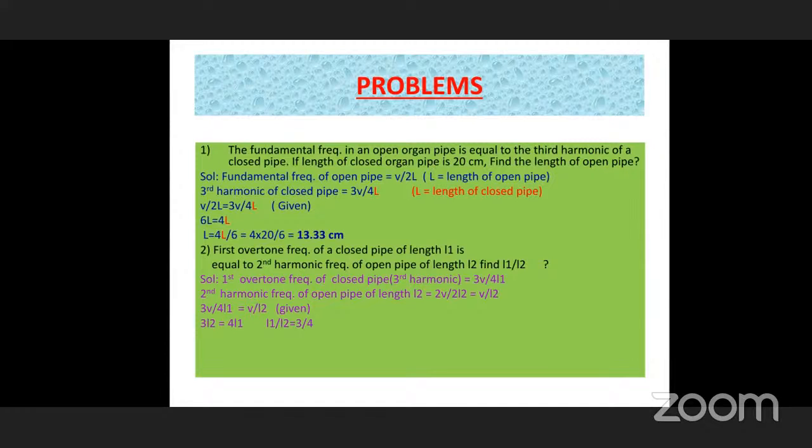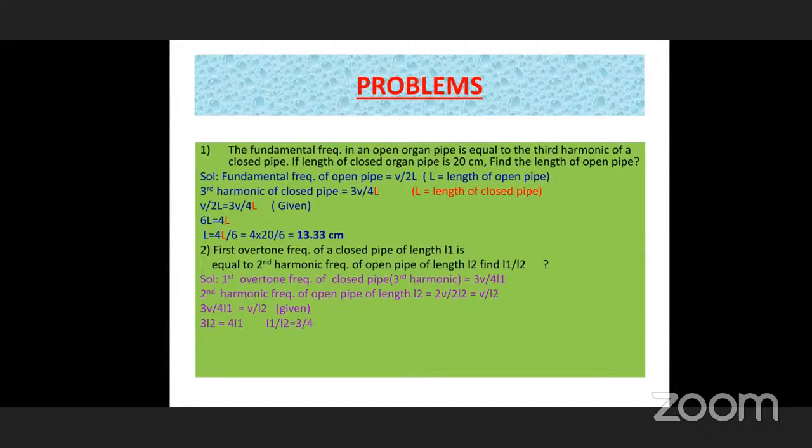As you have considered, the first overtone is 3V by 4L1, where L1 is the length of the closed pipe. Now, the second harmonic frequency of the open pipe, no problem with this. If it is an open pipe, you can directly use 2V by 2L, according to your formula, since both sides are open. You should remember that when it is open, you can use V by 2L, 2V by 2L, 3V by 2L, like that.